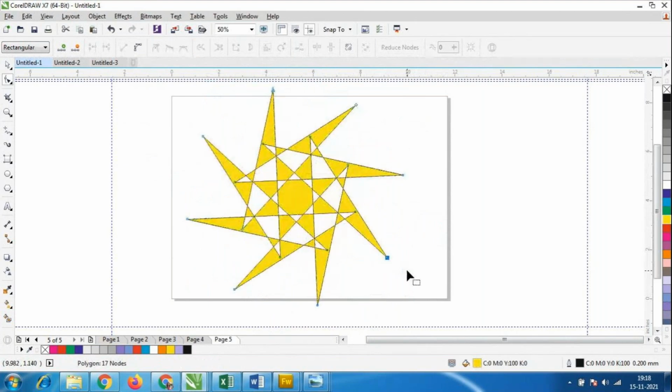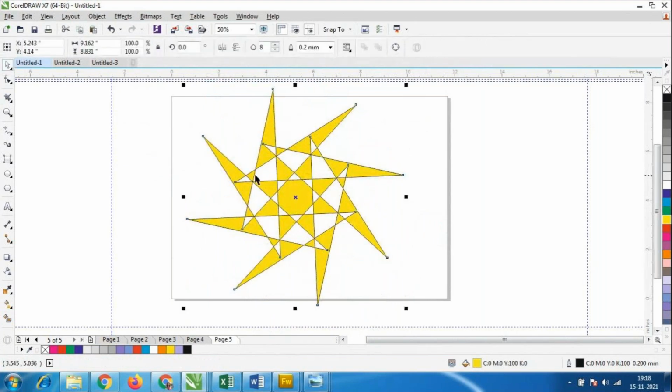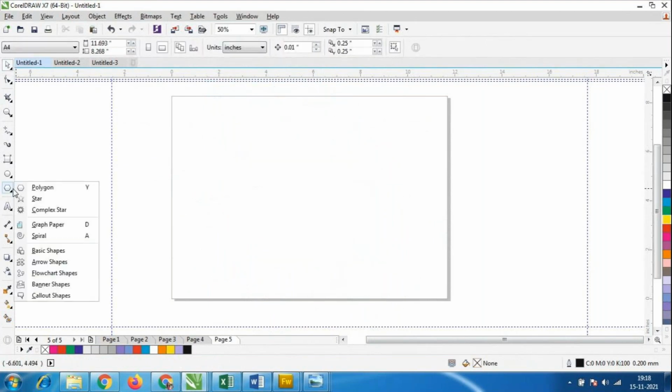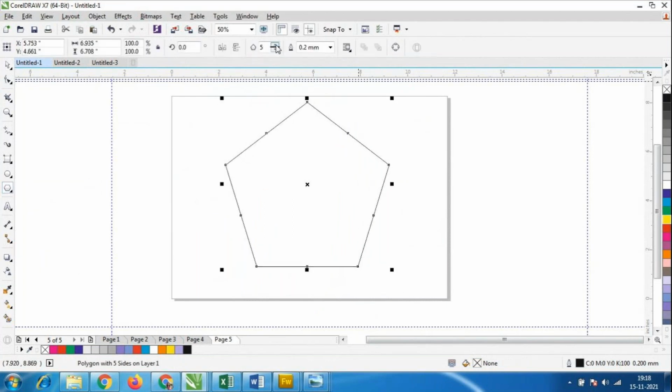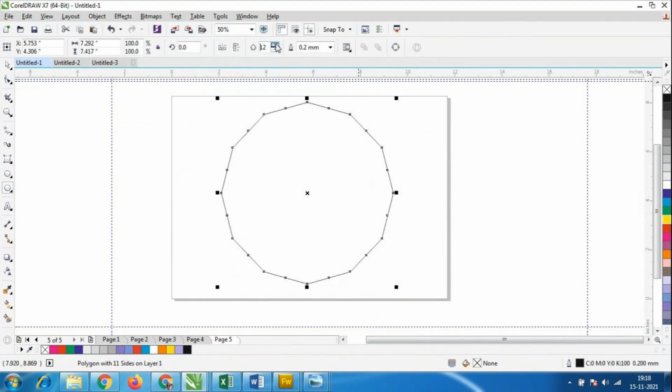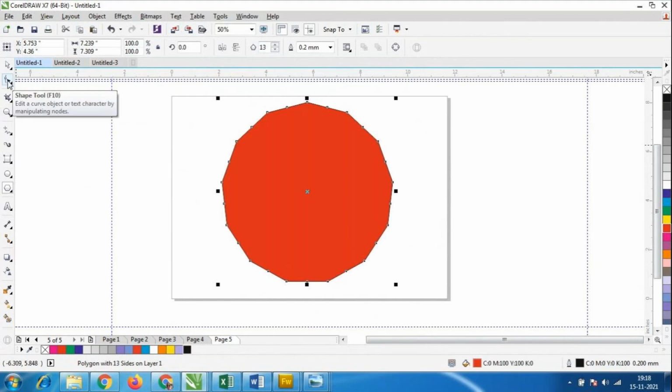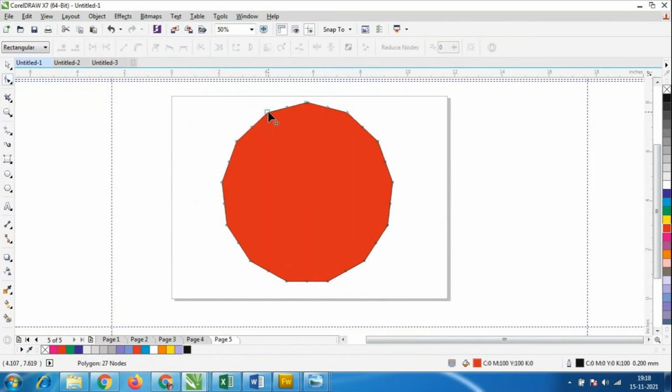So first what we have to do is take the polygonal shape, and it depends upon how many sides you take. So I have taken 11, 12, 13 sides. I'll just give the color, and I'll go to this shape tool, and I'll select one point. Any point you have to select, bring it inside. Look at it. If you want, you can keep only the circle. We could create this star kind of shape.